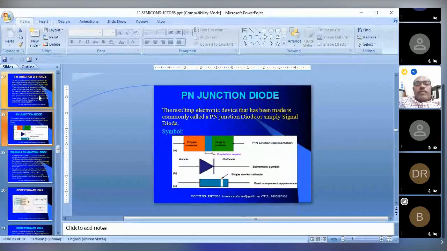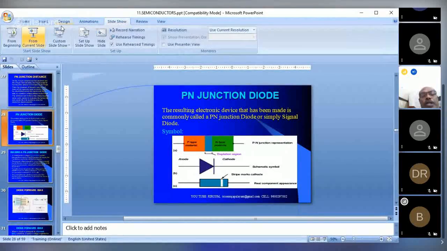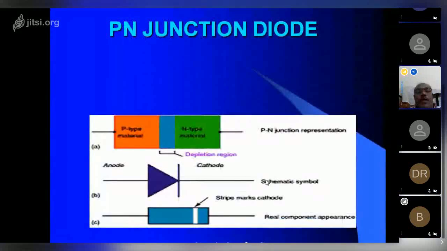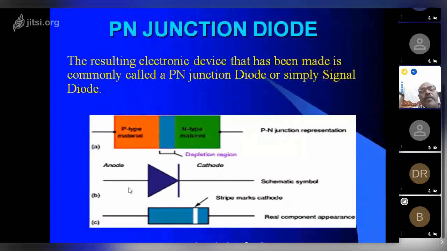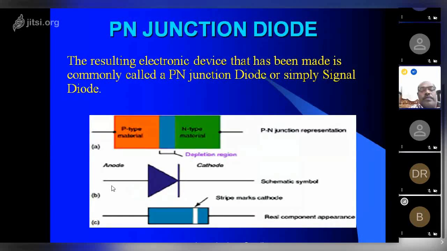Okay. Now we are going to the PN junction diode. Okay, what is a PN junction diode? I told you, the P type material fused with a depletion layer, it is fused with the N-type material, is known as a PN junction. Okay, P-type material is known as the anode and the N-type material is known as the cathode. Okay, so the current flow will be from anode to cathode, and normally the cathode is marked with a circle layer. It's known as the cathode in the diodes.